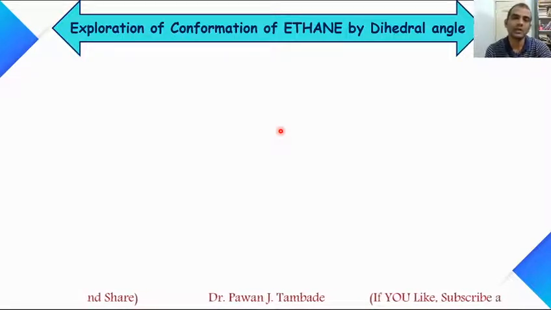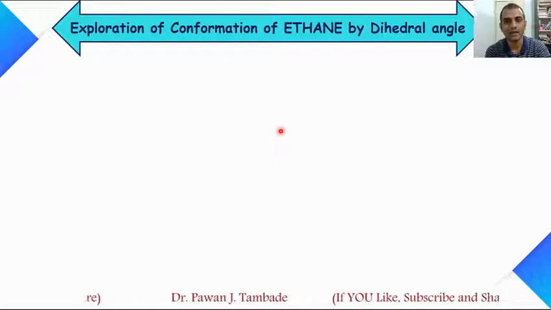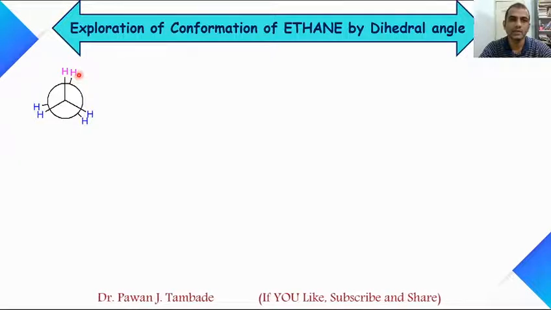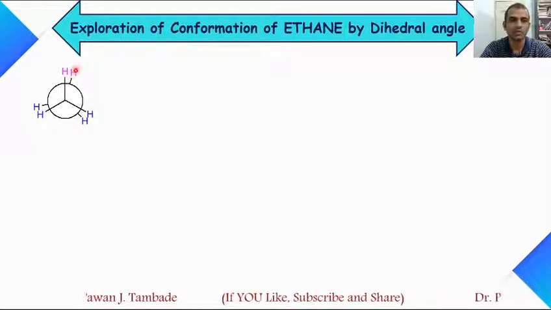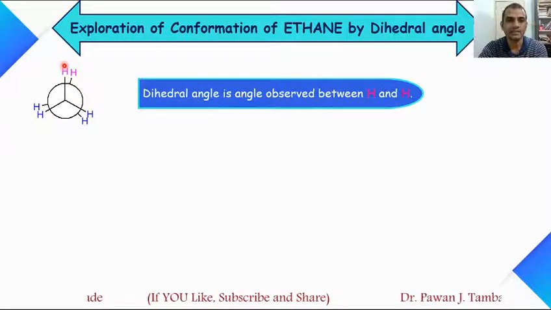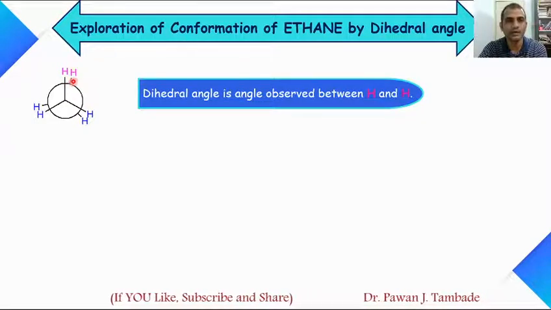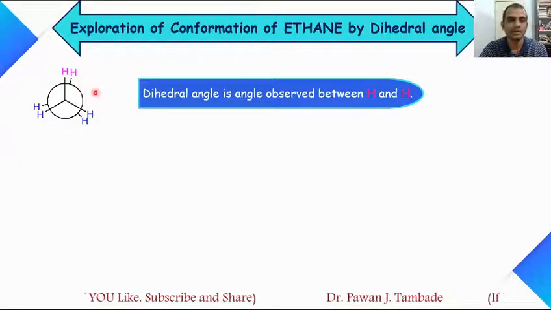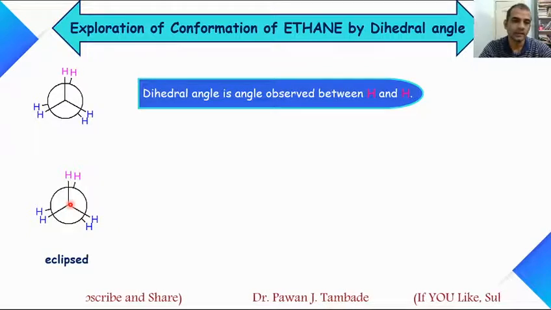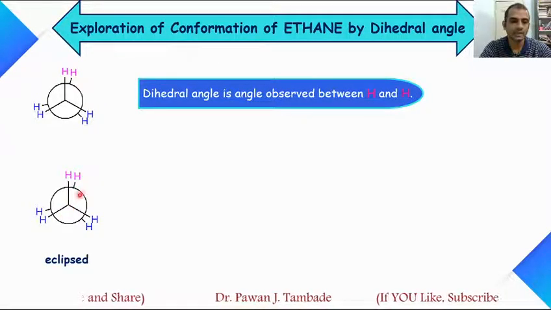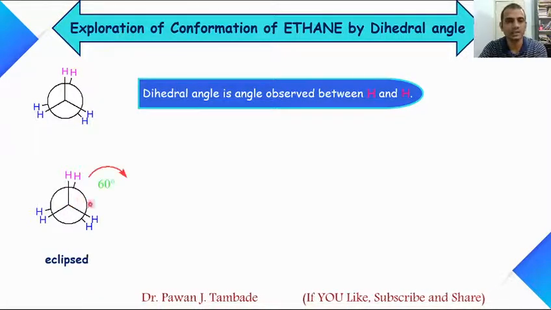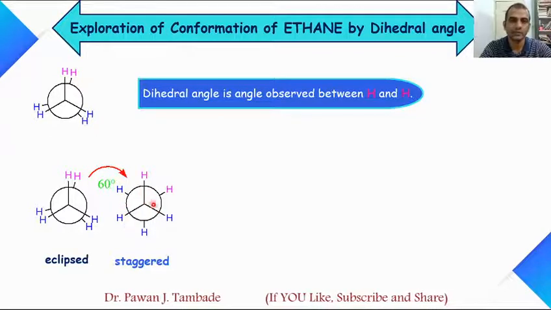Now we will explore conformation of ethane with the help of dihedral angles. This is our ethane molecule in eclipse conformation where these hydrogens are eclipsed on each other. In this case, the dihedral angle is observed between these two pink hydrogen atoms. Here dihedral angle is 0. This is the same structure, the eclipse conformation. If I rotate this molecule across this carbon-carbon single bond, keeping the front carbon as it is, by 60 degree, then I will get this type of structure.